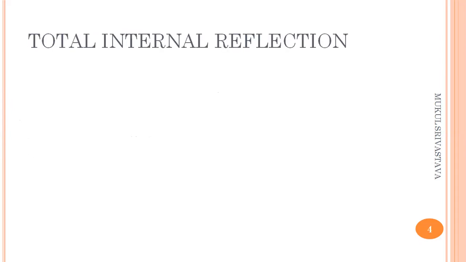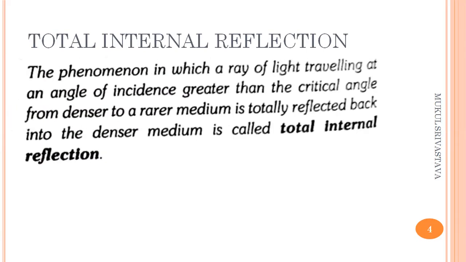Now we talk about total internal reflection. The phenomenon in which a ray of light traveling at an angle of incidence greater than the critical angle from a denser to a rarer medium is totally reflected back into the denser medium is called total internal reflection. This is the definition of total internal reflection.